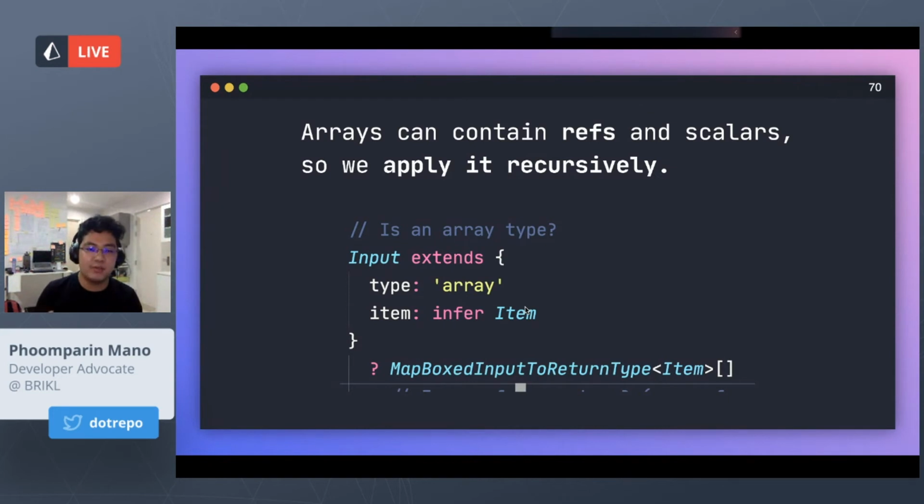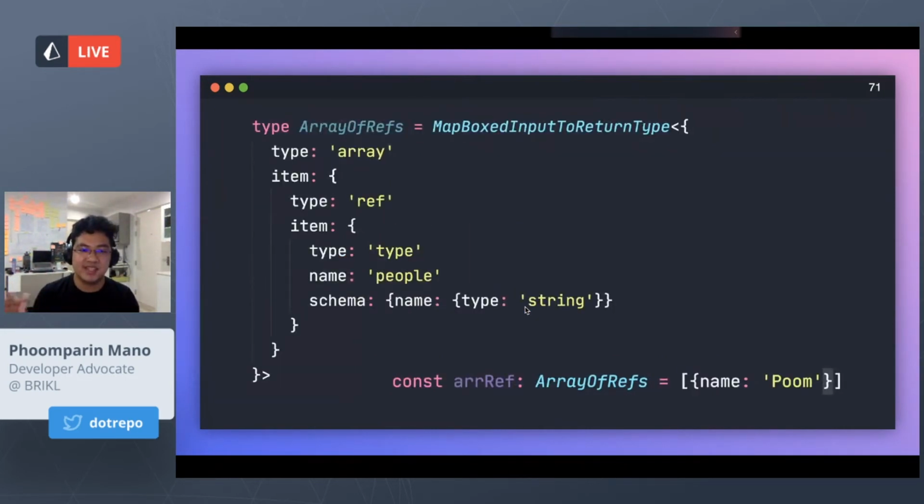So now we can just apply it recursively. For example, now we have the item, which is extracted from the array objects. We can map that recursively, so it can become either a scalar or a ref, and then be mapped into a native type. So that solves our problems, and we can see it here. If we created a structure that looks like this in the type world, type of array, which contains a reference, which contains a schema, then when we map that recursively, we will get a concrete type, a native TypeScript type, which we can use to annotate our projects.